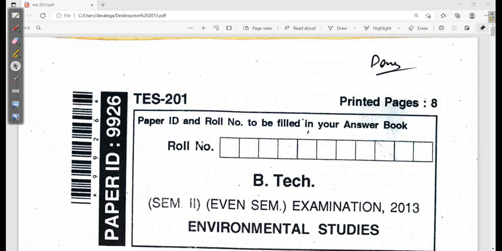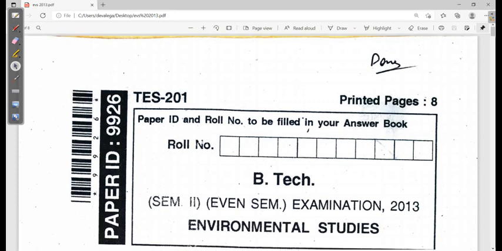So again today I am going to take another 50 or 60 questions from your previous BTech first year examinations of environmental studies. Okay, MCQ type questions which would be very helpful for your examinations.